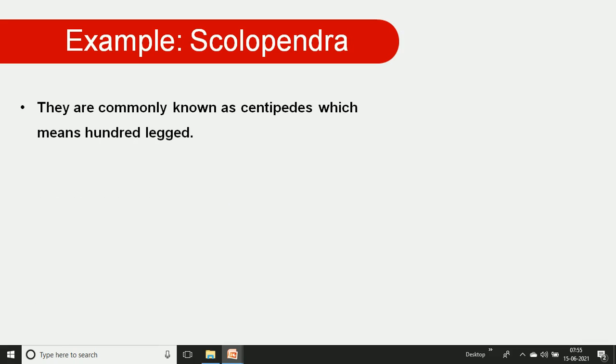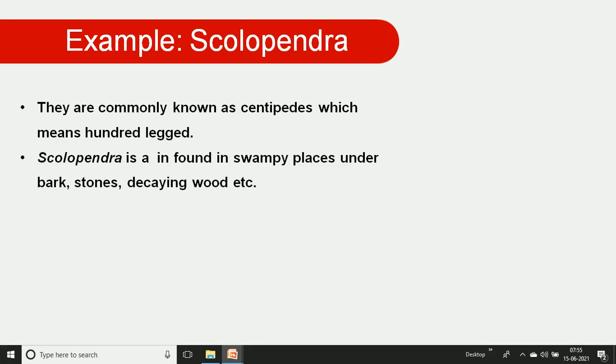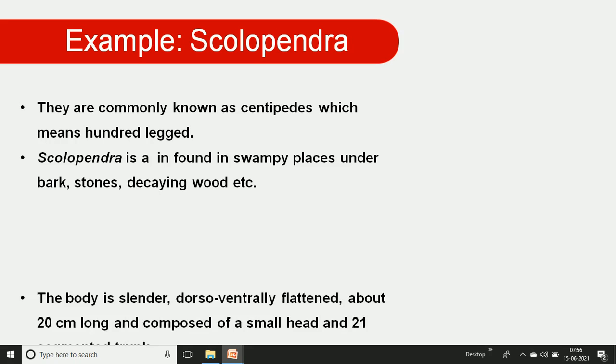The Scolopendra is commonly called a centipede, which has many hundreds of legs. This is the specialized feature: Myria means many and Poda means legs, belonging to the class Myriapoda. Scolopendra is found in damp places, specifically on bark, under stones and in decaying wood. In that region, Scolopendra makes its habitat.